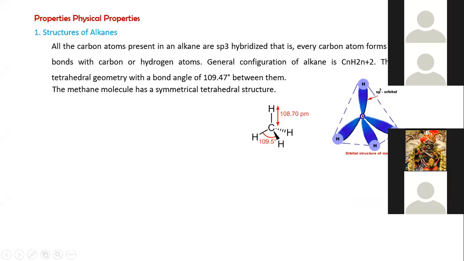The general formula of alkanes is CnH2n+2. They exhibit tetrahedral geometry with a bond angle of 109.47 degrees, as we already discussed, and the methane molecule is a symmetrical tetrahedral structure.